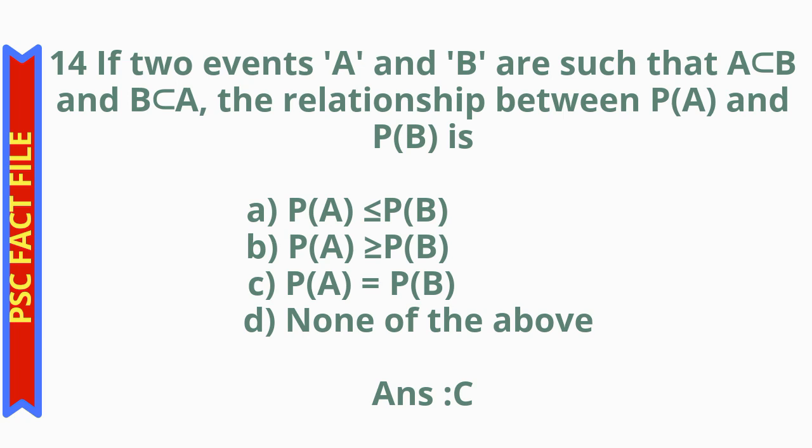The correct answer is option C, probability of A equal to probability of B. If two events A and B are such that A is a subset of B and B is a subset of A, the relationship between probability of A and probability of B is probability of A equal to probability of B.